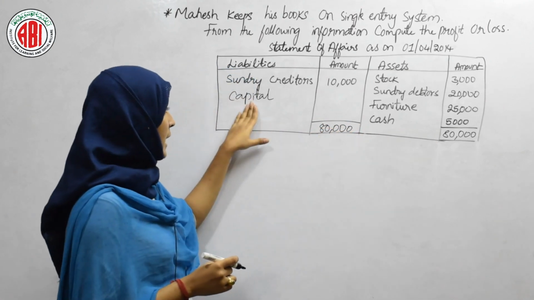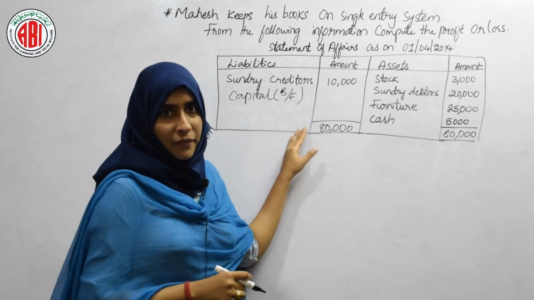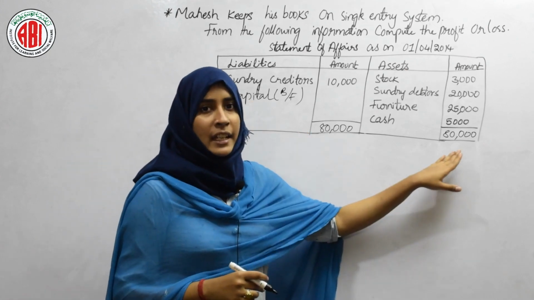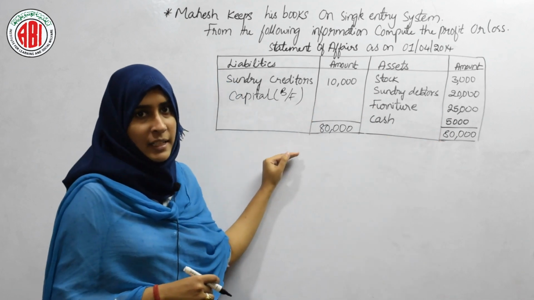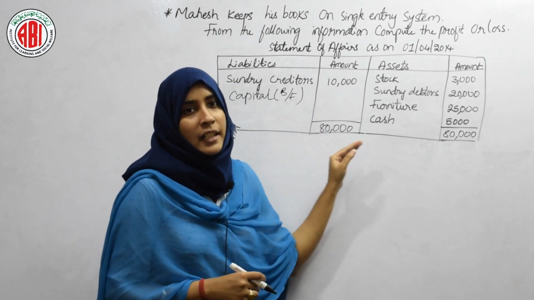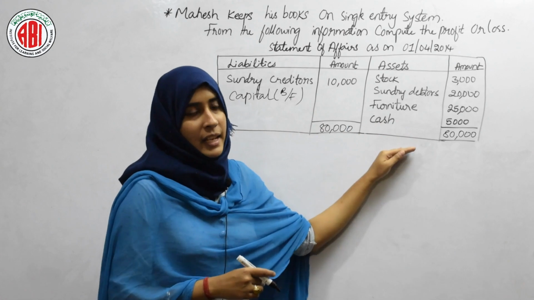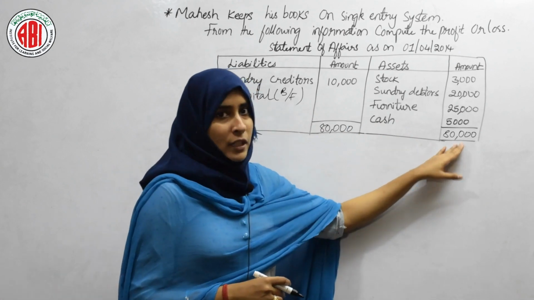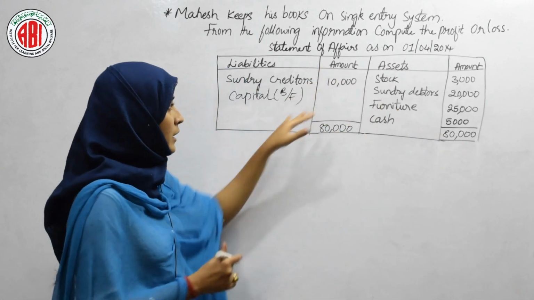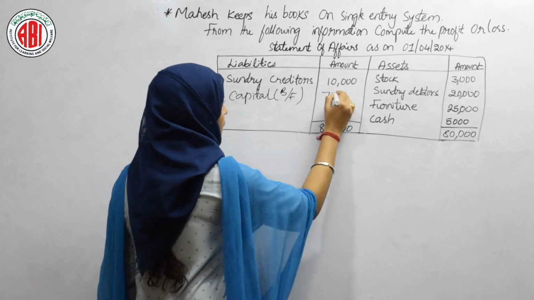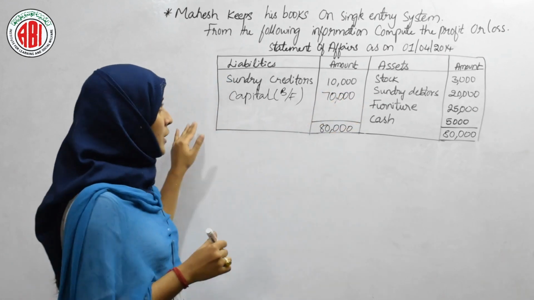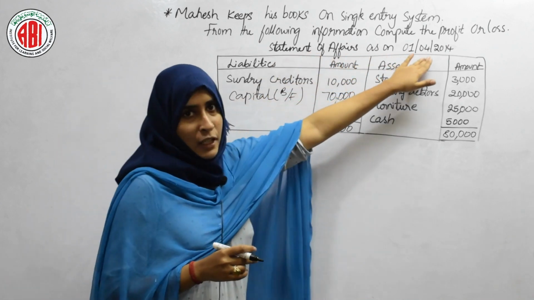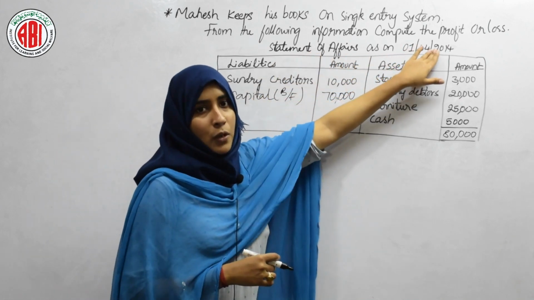Now let's see our balancing capital, that is how do we define our balancing capital? We can find it by adding all the asset side and by adding all the liability side, and then we have to deduct liability side from the asset side. So from this 80,000 we have to deduct this 10,000. That comes to 70,000. This will be our balancing figure. So this is the statement of affairs at the beginning of the year, that is 1st April 2014.